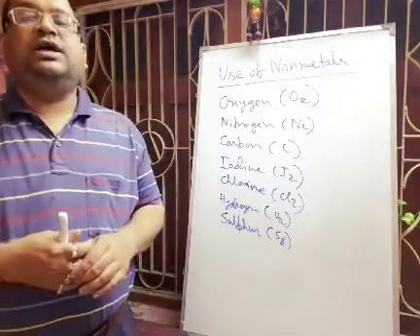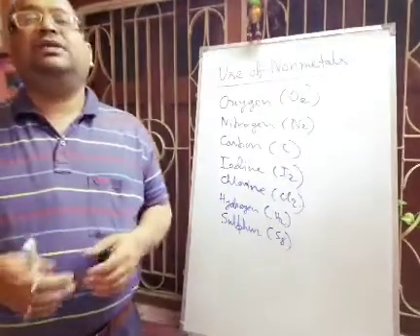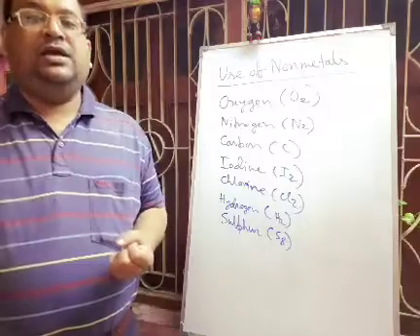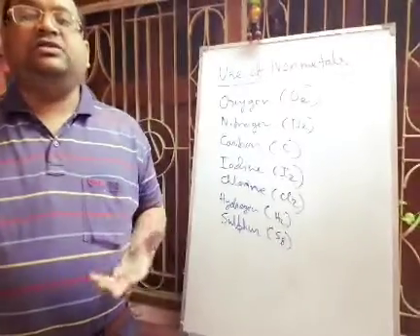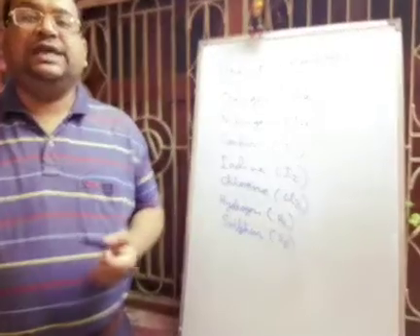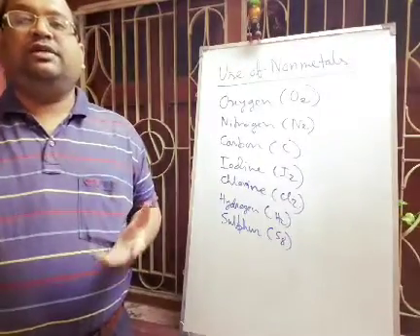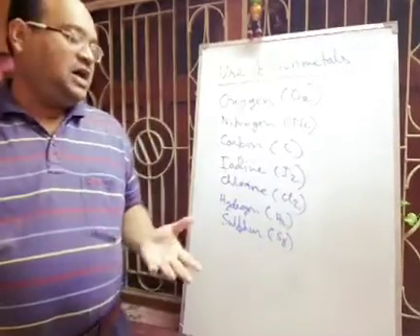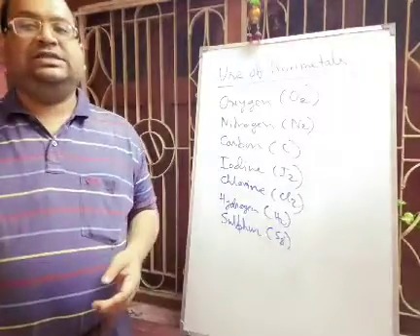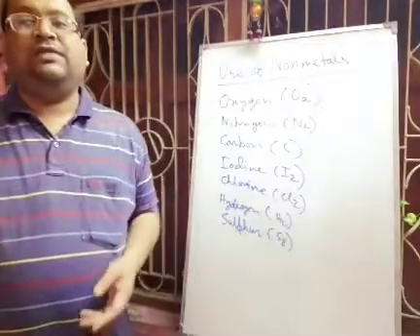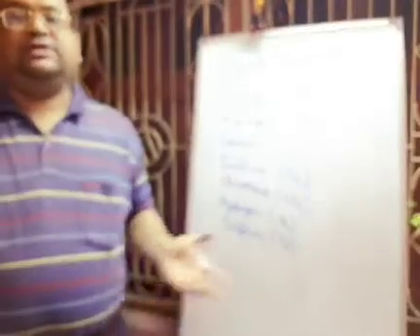It is used in the vulcanization of rubber, that means making the rubber very hard. For cross-linking of rubber we use sulfur. It can be used as fungicides and insecticides. It is also used in the manufacture of sulfa drugs and antibiotics. Even in the match industry, we use phosphorus sulfide, that is, sulfur.